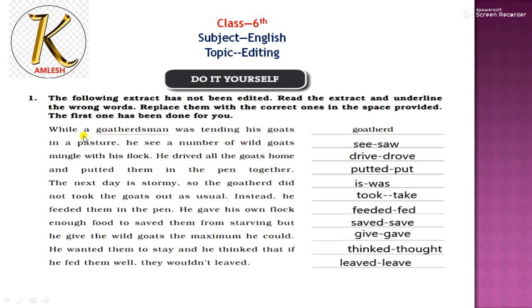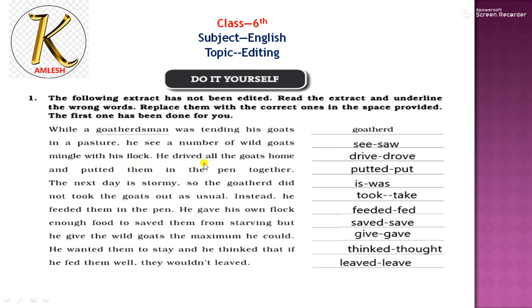So let's read it once more. While the Goddard man was tending his goats in the pasture, he see a number of wild goats mingle with his flock. He drove all the goats home. He put them in the pen together. So what happened here? Now the past form. Now you can easily solve. He saw a number of wild goats mingle with the flock.